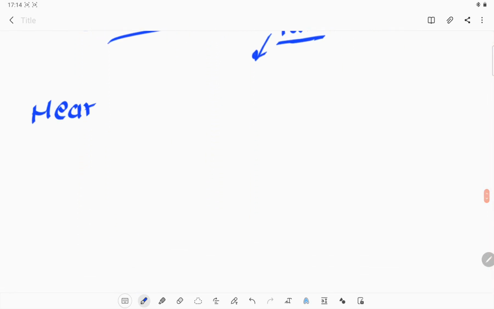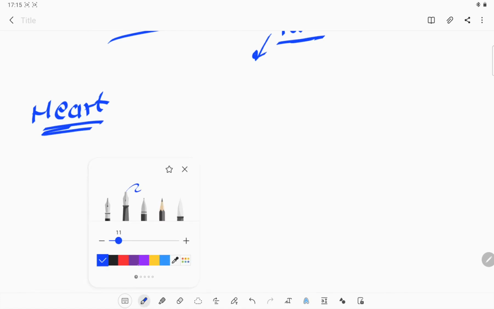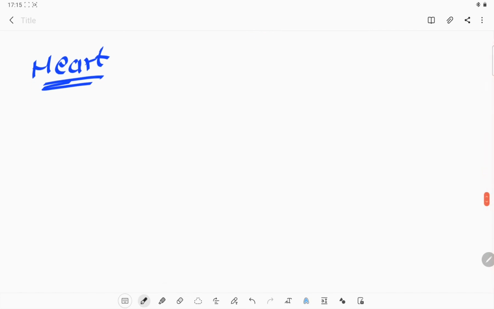Now what is our heart? Let's try to make a diagram of the heart, that will make it more clear how the heart works. So these are the vena cava portion, and these are the aorta.